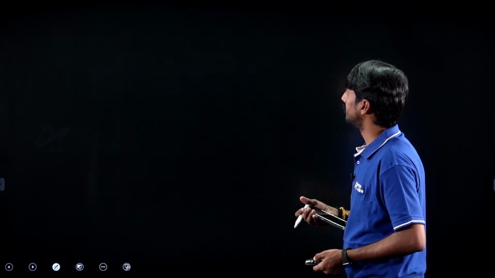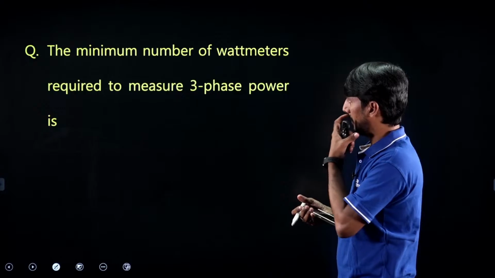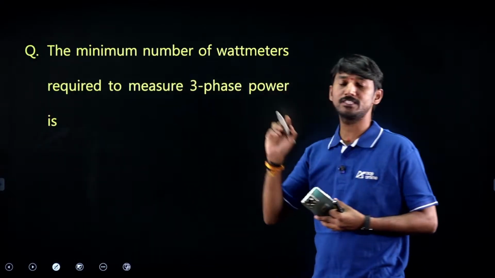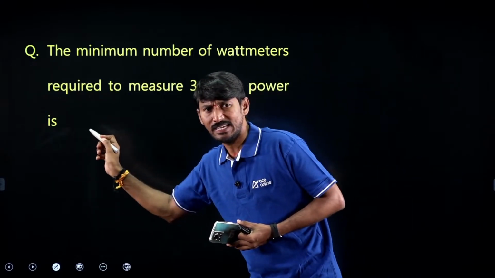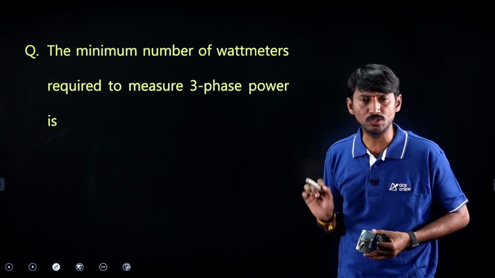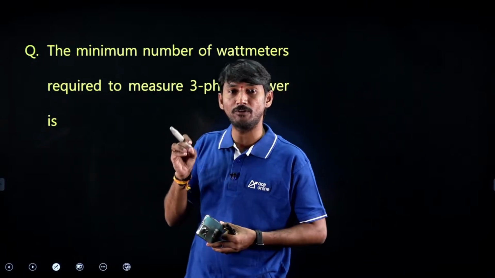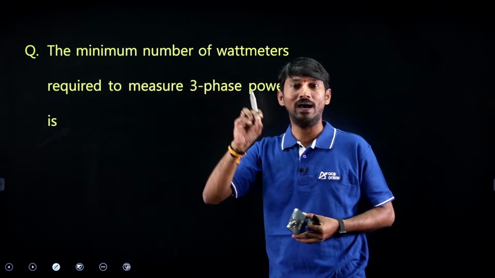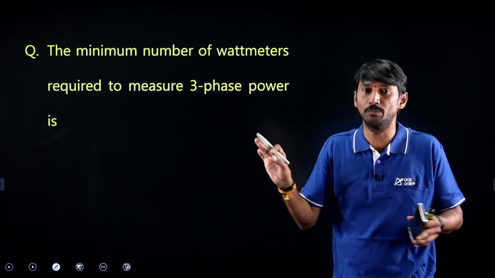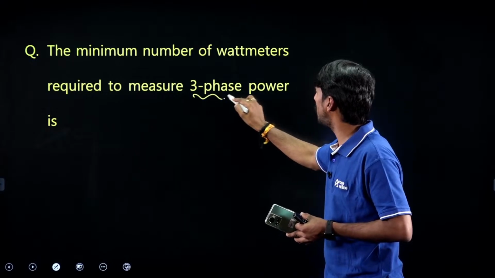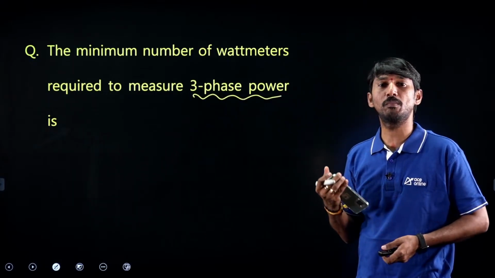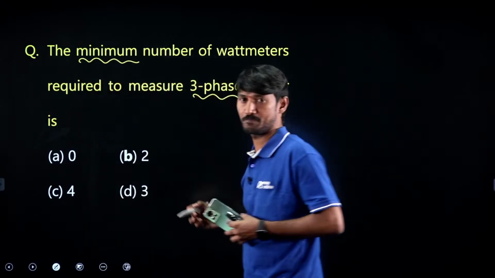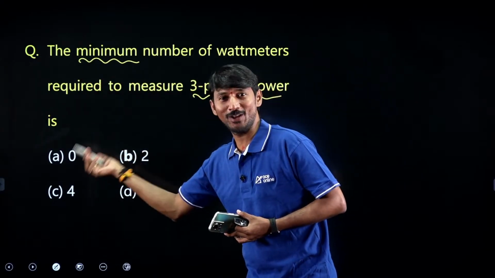Next. The minimum number of wattmeters required to measure three-phase power is... Sir, in this question he has not mentioned the type of load. Is it a star-connected load or delta-connected load, balanced or unbalanced? Nothing is mentioned. Simply three-phase power measurement. How many wattmeters are required? Minimum he is asking. Simple. 0 is anyway not the answer.